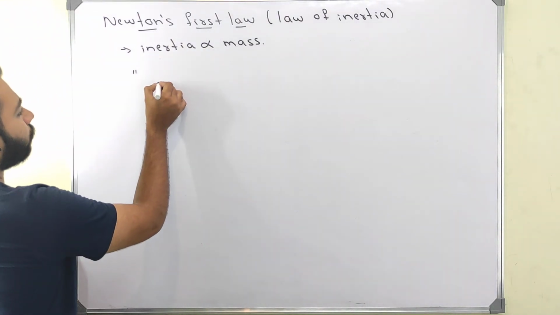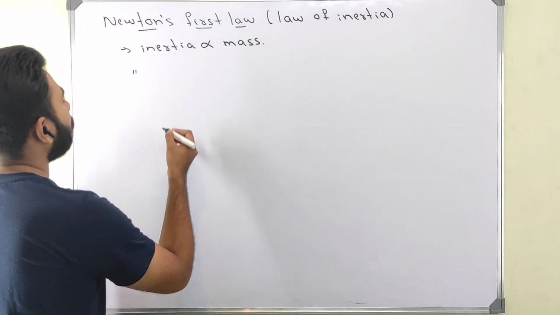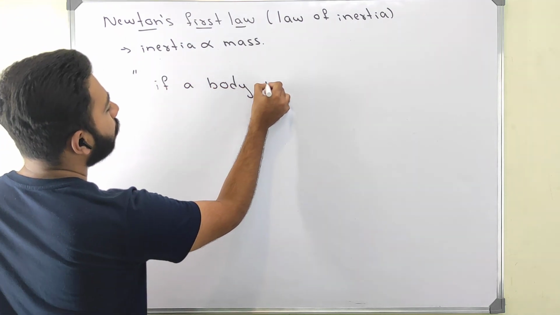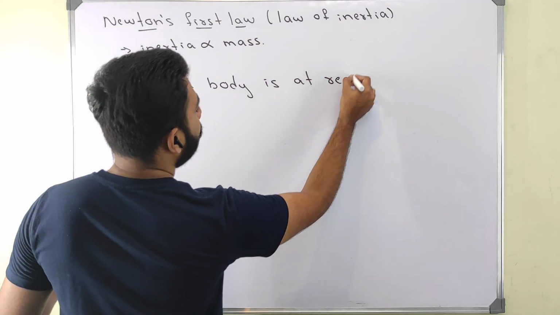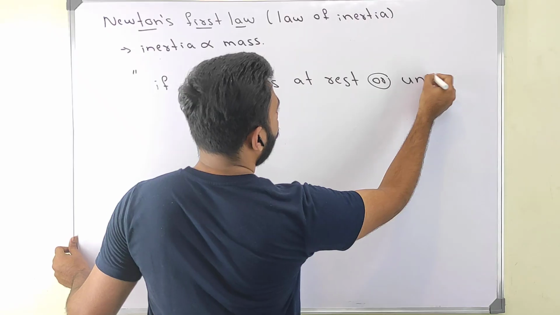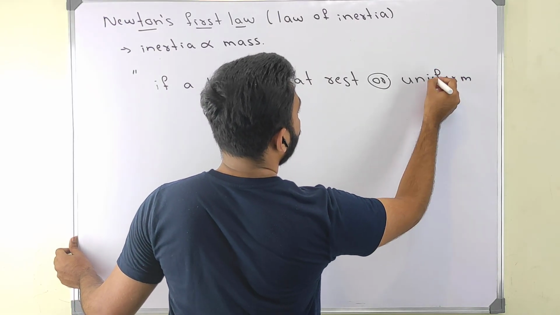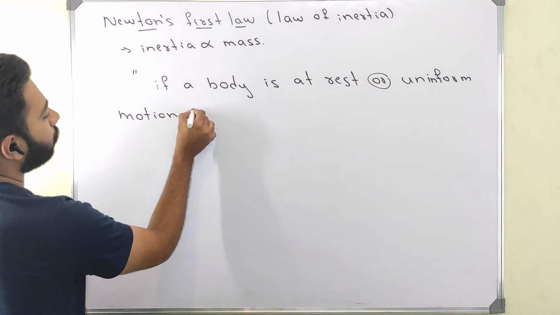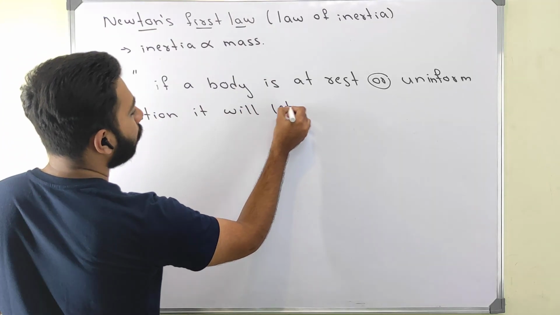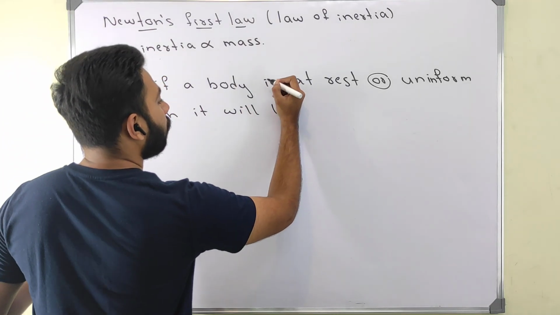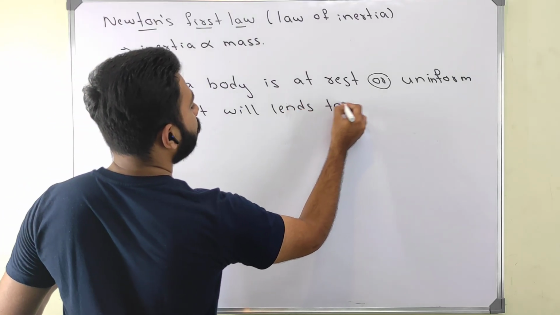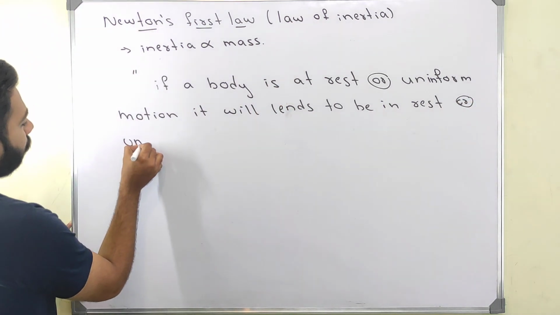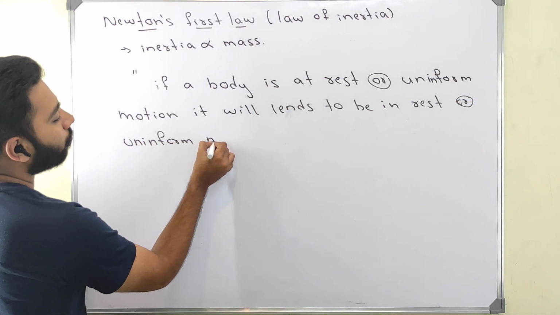So I can write it like this: if a body is at rest or in uniform motion, it tends to be in rest or uniform motion.